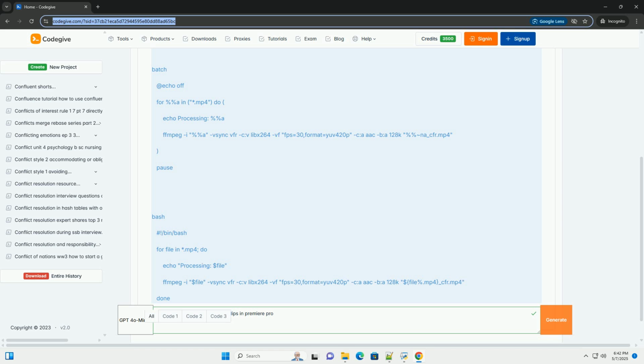3. Adobe Media Encoder, part of the Adobe Creative Cloud. While not always the best solution for VFR conversion, Handbrake and ffmpeg are generally more robust. Adobe Media Encoder can be used. Import the VFR clip into Media Encoder. Choose a preset. Select a preset that closely matches your desired output format, for example H.264, match source, high bitrate.